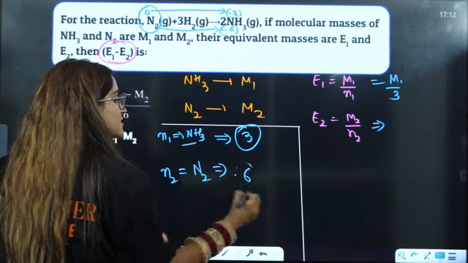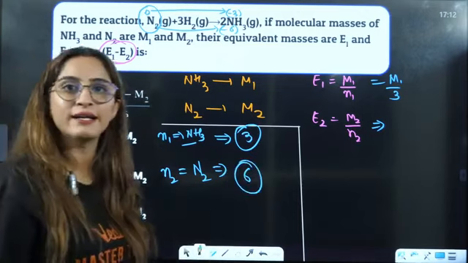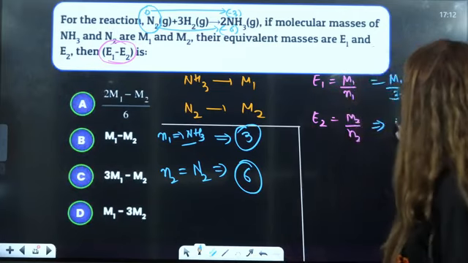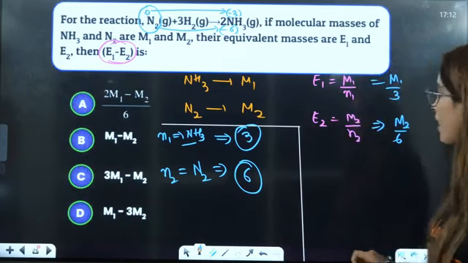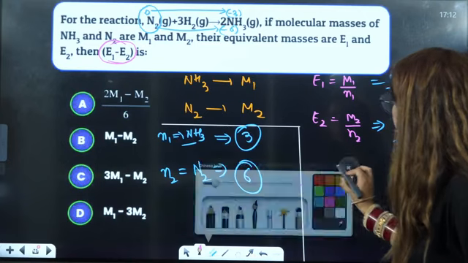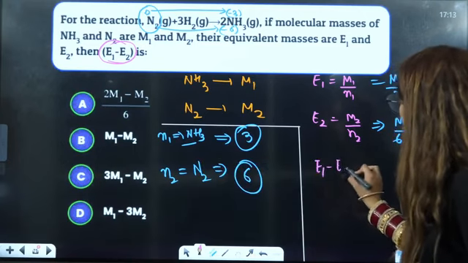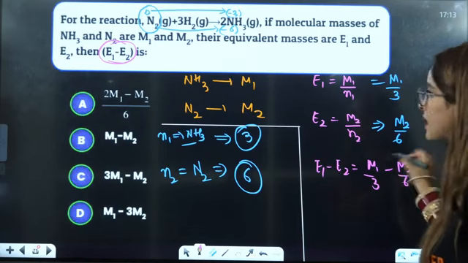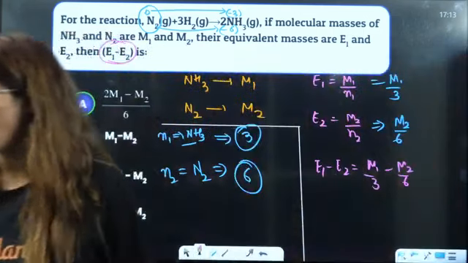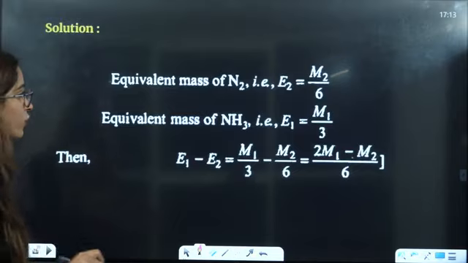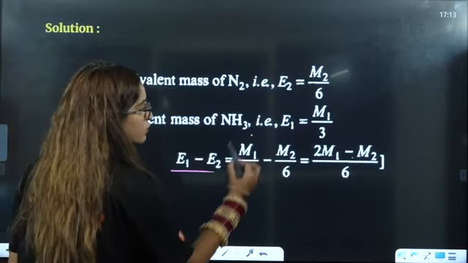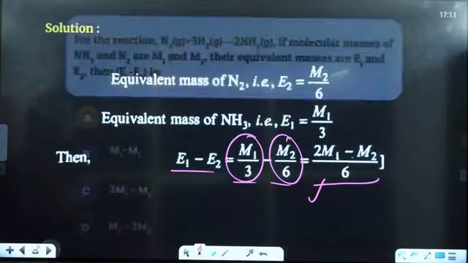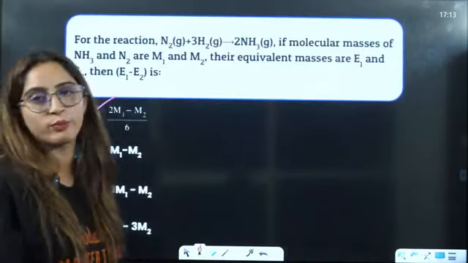So it will be 6 electrons that it is gaining here, right? So the answer will be M2 by 6. Okay, so you just have to solve it. E1 minus E2, that is M1 by 3 minus M2 by 6. Now you have to take the LCM, and according to that you will solve this and you will get your answer here. That is, A is going to be the correct answer.